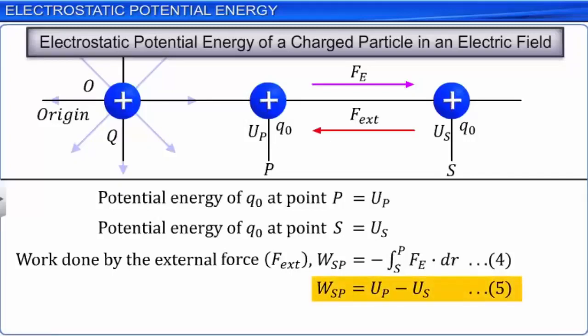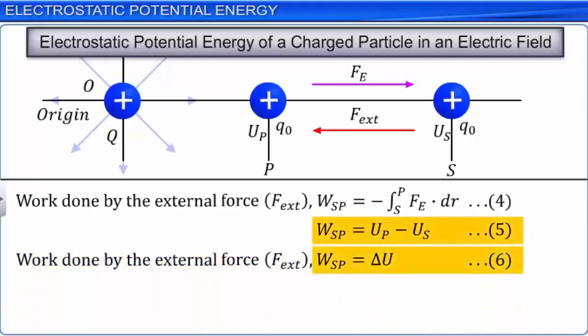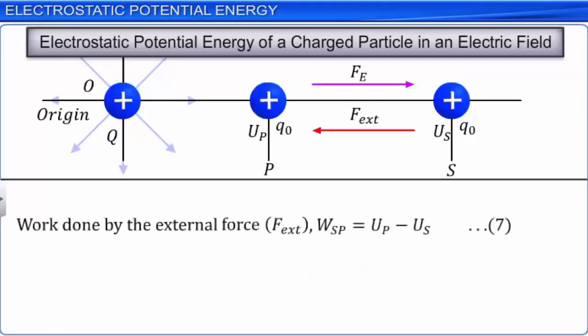The work done by the external force F, WSP, is equal to delta U. Let this be equation 6. From equations 5 and 6, the work done by the external force WSP can be rewritten as delta U is equal to UP minus US. Let this be equation 7. The difference in electrostatic potential energy between 2 points in the electric field of any arbitrary charge distribution will be equal to the work done to move a charge from one point to another.